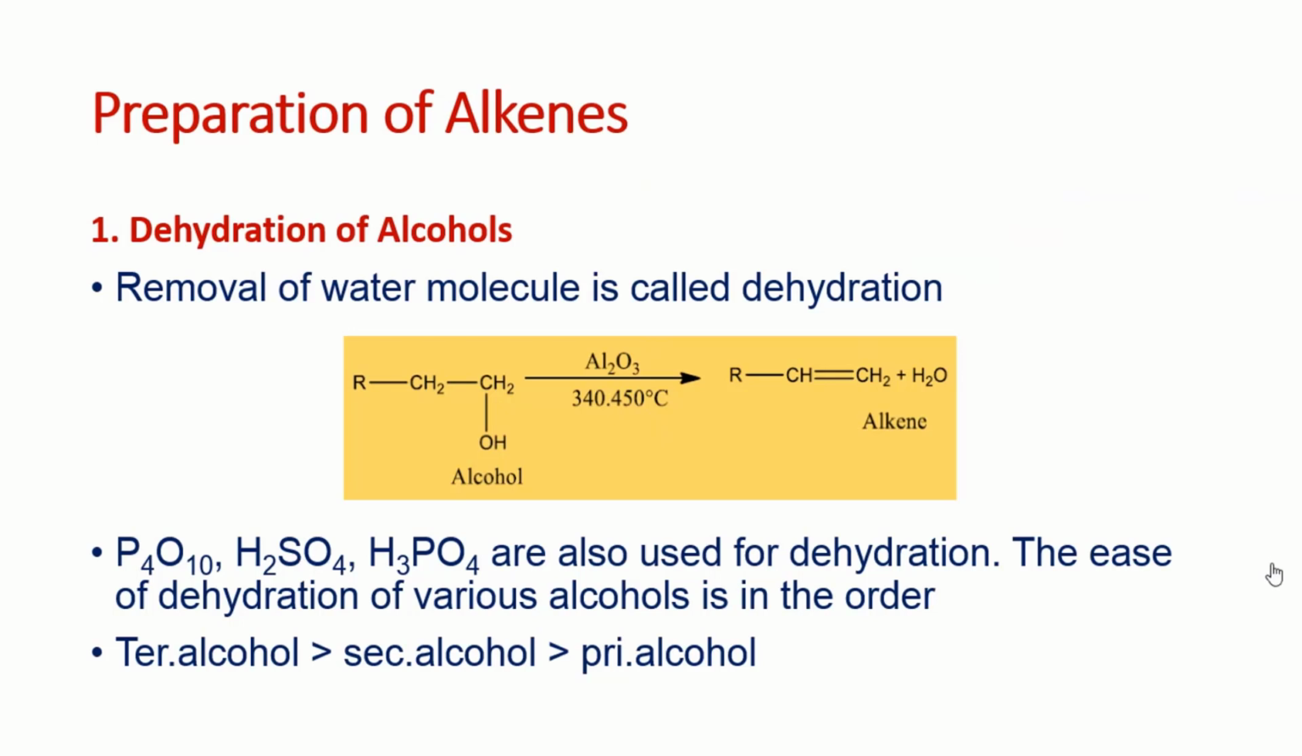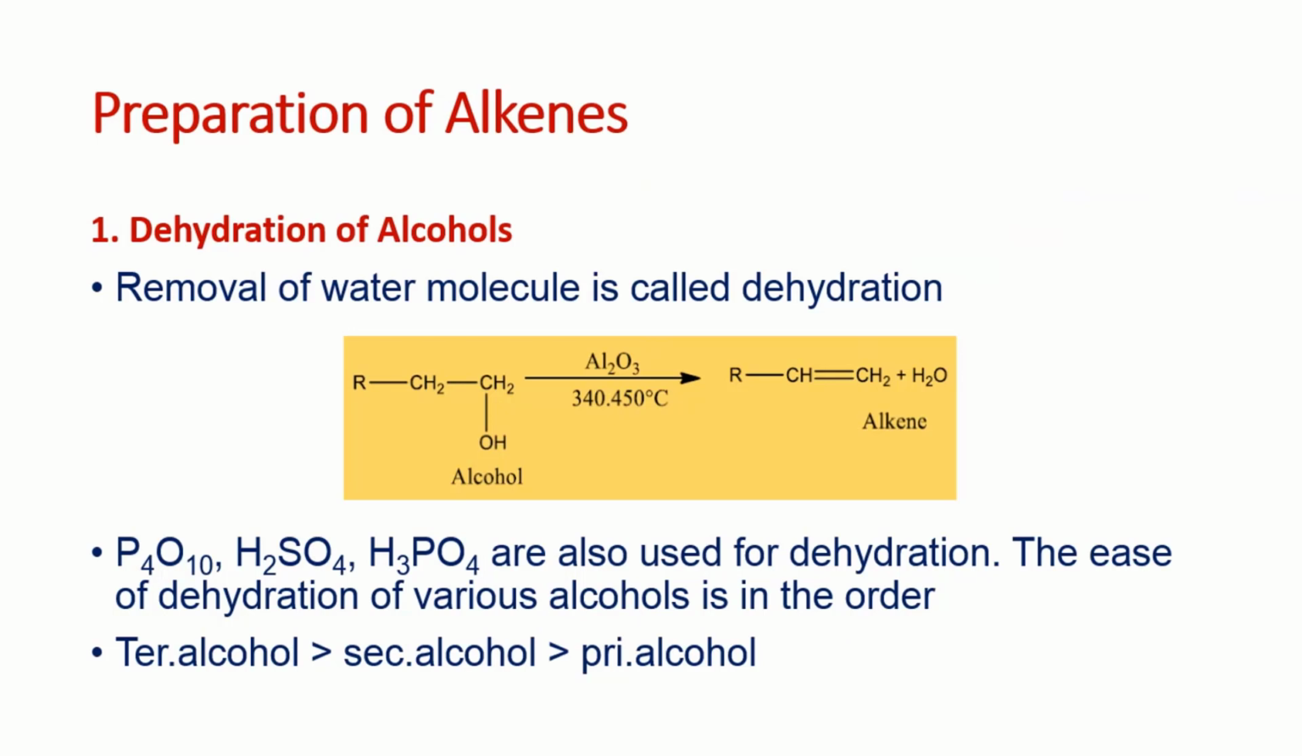Similarly, we can also use some more dehydrating agents, for example, P4O10, H2SO4, H3PO4. They are also used for the dehydration. Generally, in the books we use concentrated sulfuric acid for the dehydration. And the ease of dehydration of various alcohols depends on the structure.